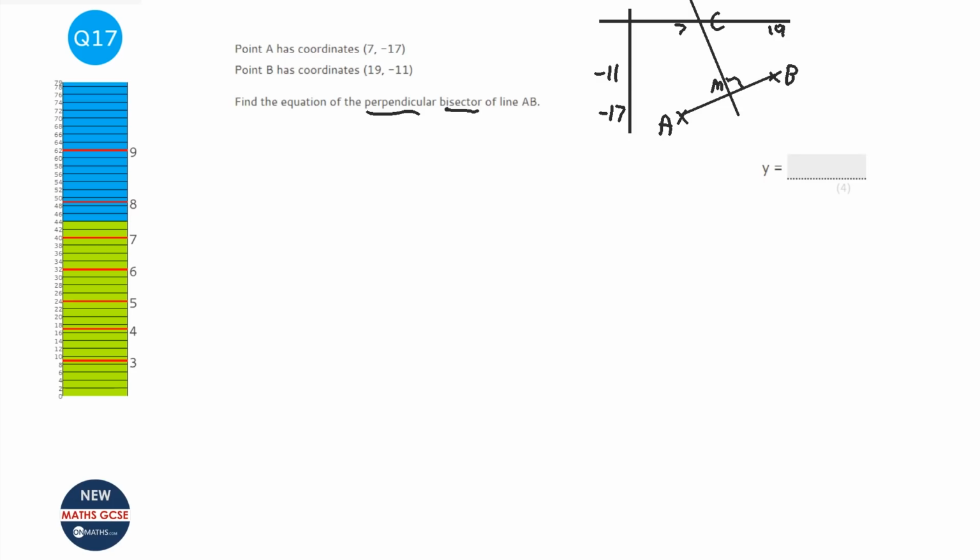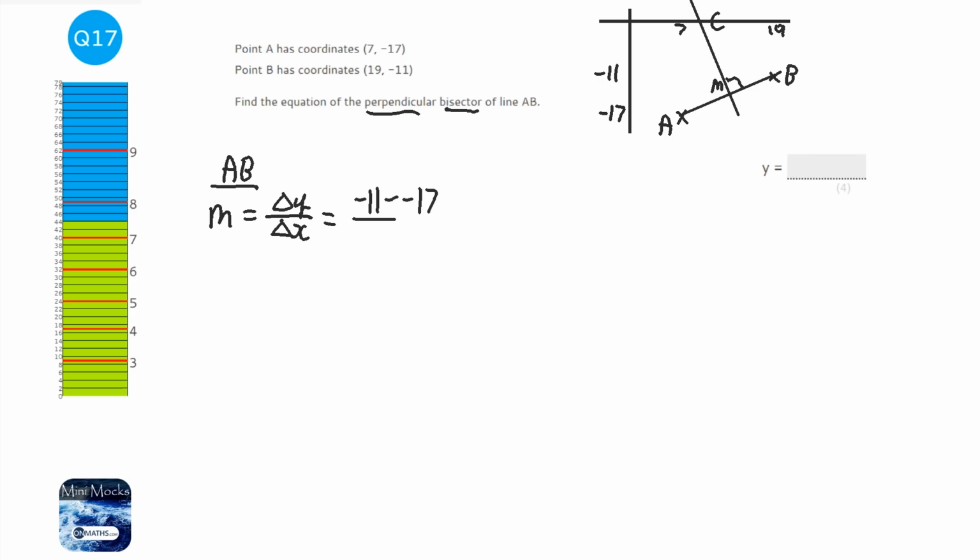So, the first thing to work out for line AB is the gradient. The gradient is going to be change in y over change in x. So the change in y is minus 11 take away minus 17, and the change in x is 19 take away 7.